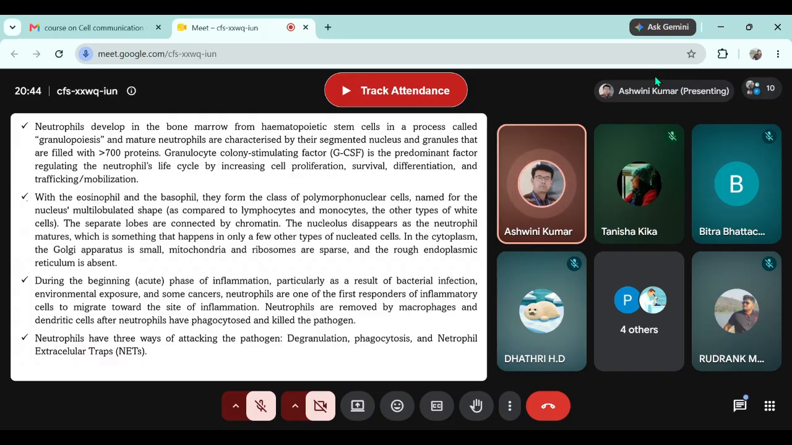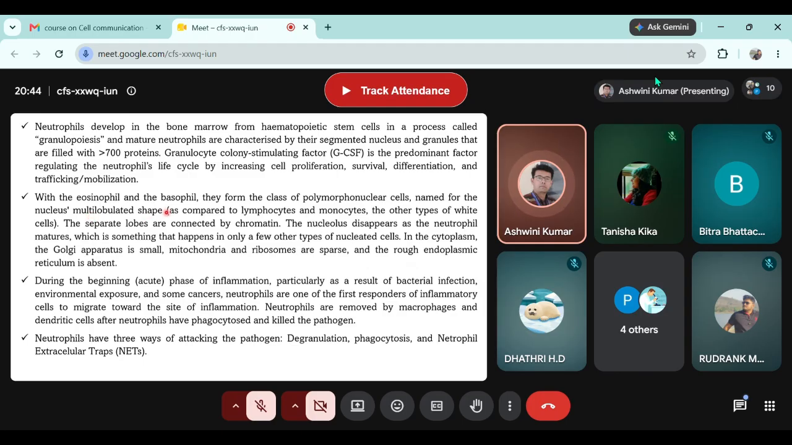Neutrophils develop in bone marrow from hematopoietic stem cells in a process called granulopoiesis. That means granulopoiesis is formation of granulocytes. Mature neutrophils are characterized by their segmented nucleus and granules that are filled with more than 700 types of proteins. Granulocyte colony stimulating factor is the cytokine that finally converts the precursor neutrophil into a mature neutrophil.